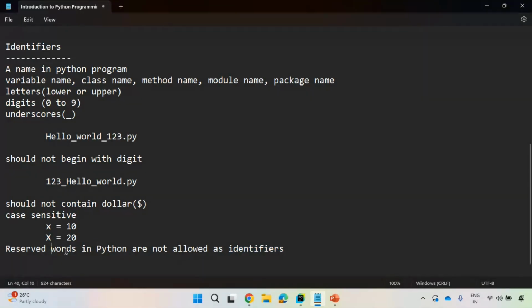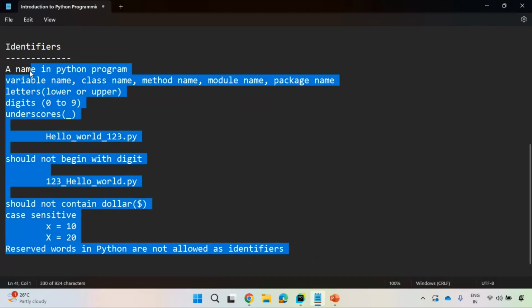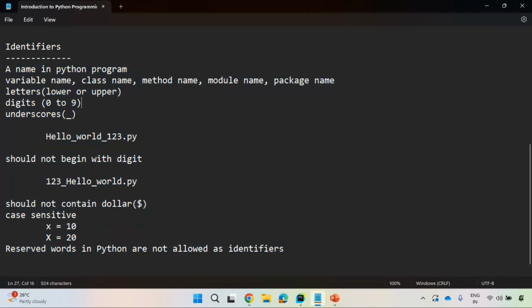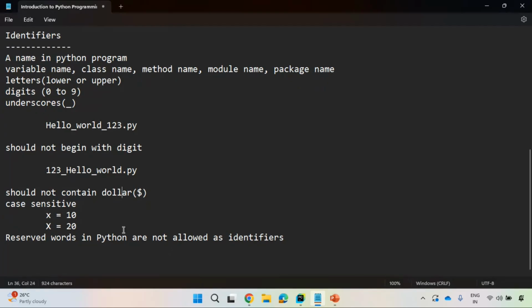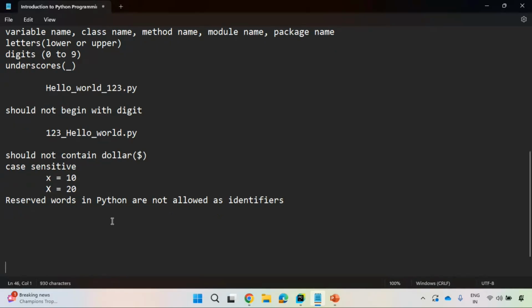We'll see what the reserved words and keywords are going ahead. Give me some time, right? So these are all important things with respect to identifiers. And one more important thing, when we discuss encapsulation, which is like a security mechanism, when we discuss object oriented programming principles, you will understand encapsulation very clearly.